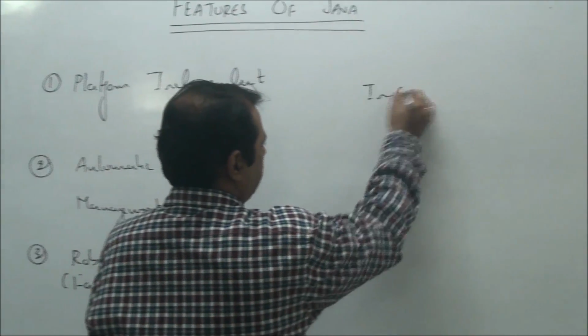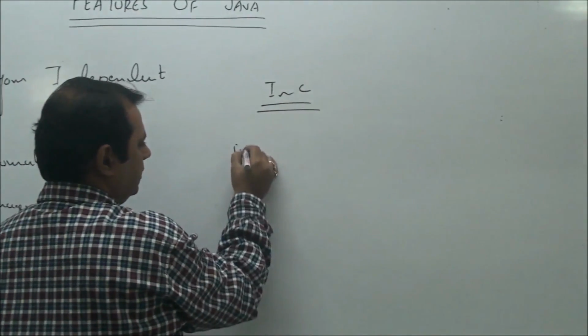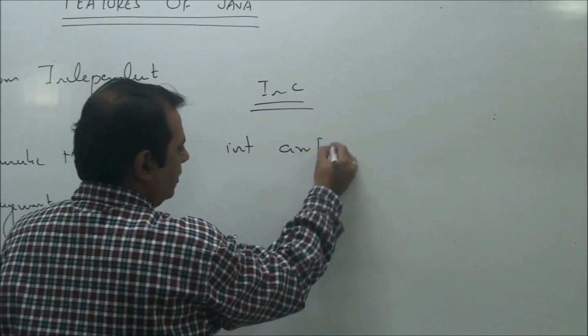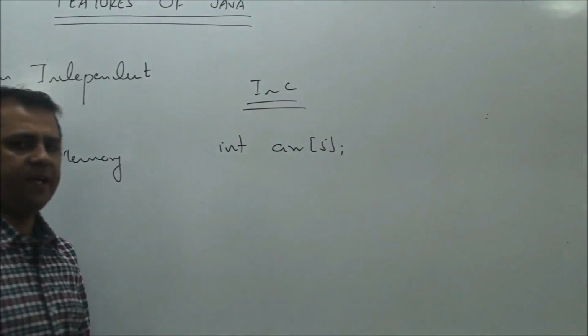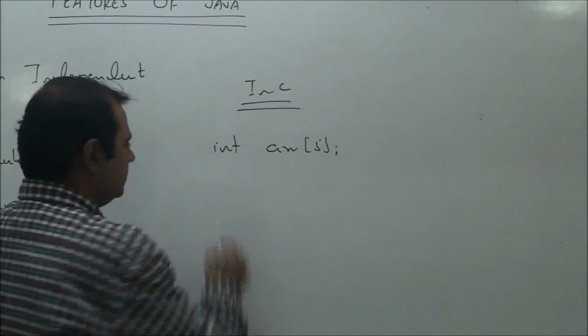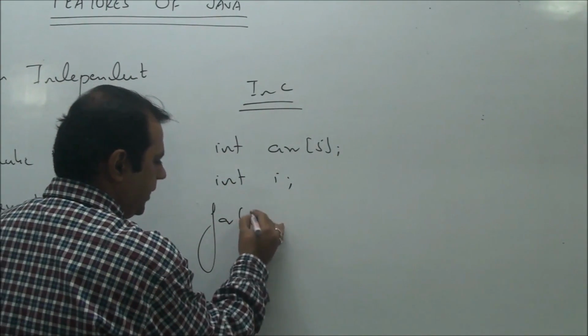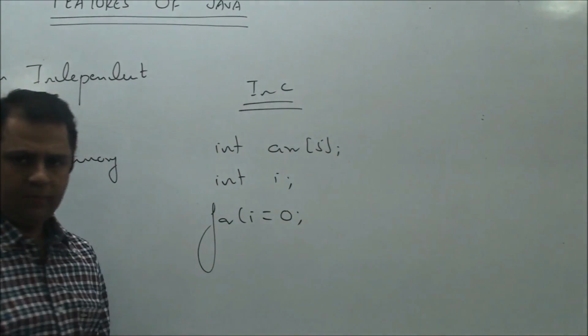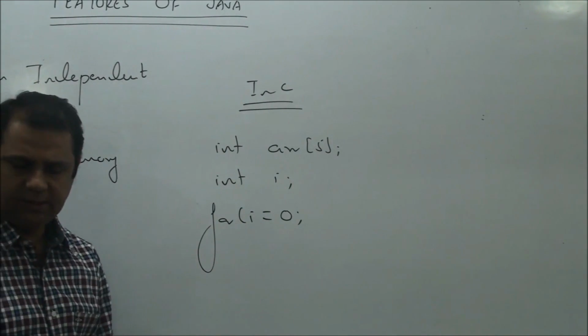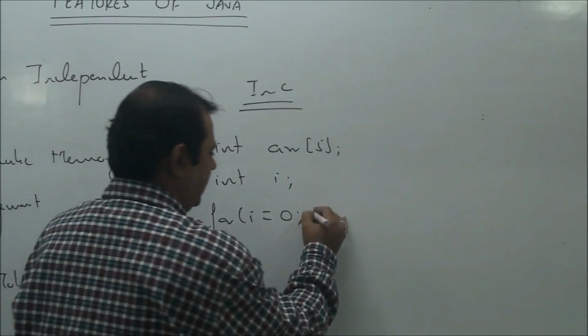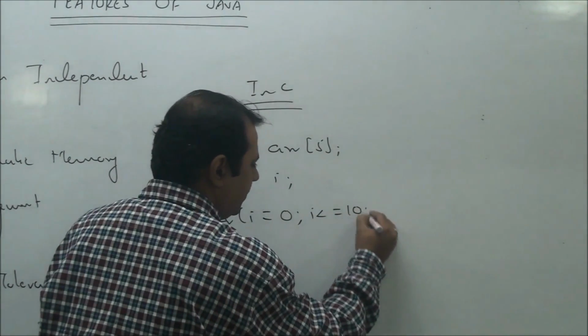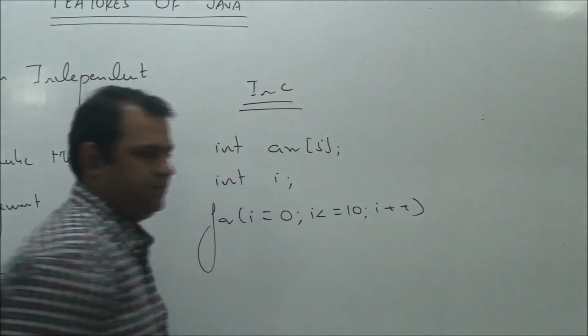Suppose in C language we have an array of 5 integers, and suppose we are iterating over that array, accepting values from the user, but by mistake we executed the loop 11 times.